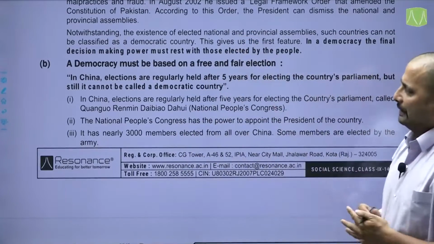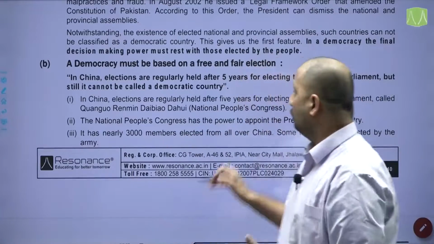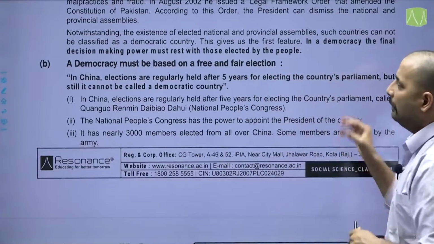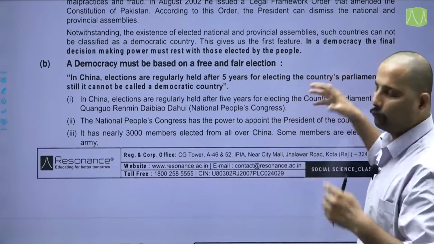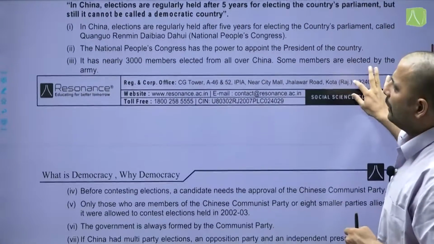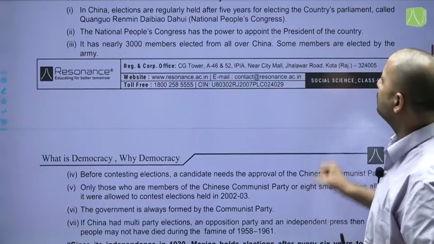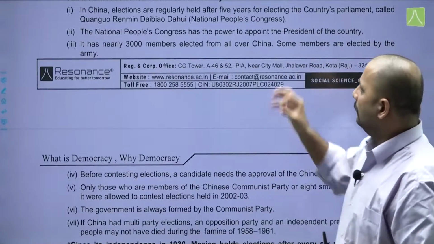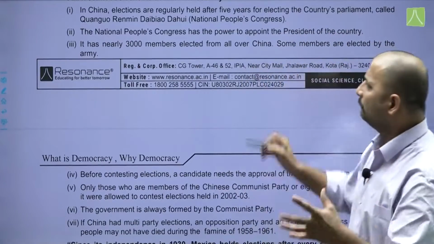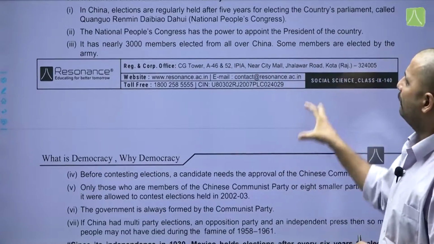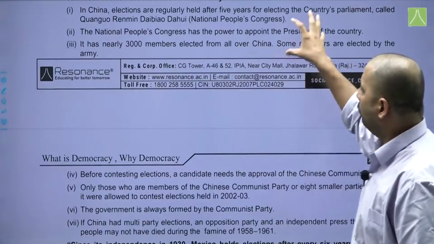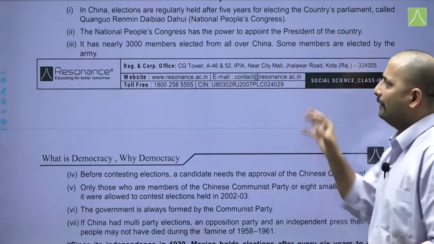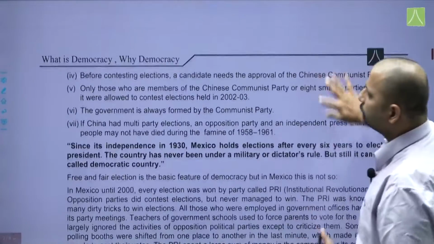First, China. In China, elections are regularly held after 5 years for electing the country's parliament, but it still cannot be called a democratic country. The parliament is the National People's Congress, which has the power to appoint the president of the country. Nearly 3,000 members are there from all over China, and some members are elected by the army also.